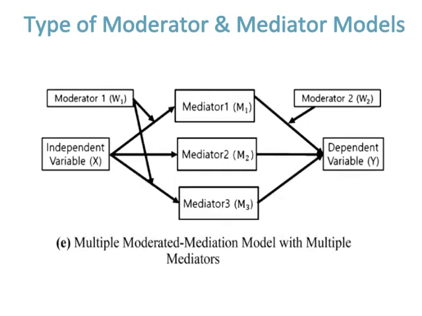Fifth type is the multiple moderated mediation model with multiple mediators, in which we can use two moderators and three mediators between the independent variable and dependent variable.